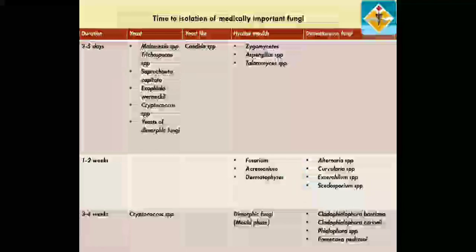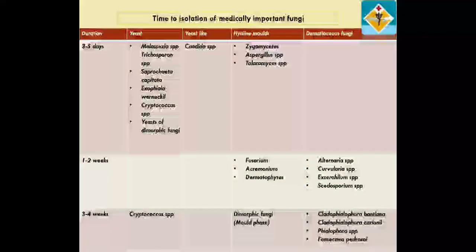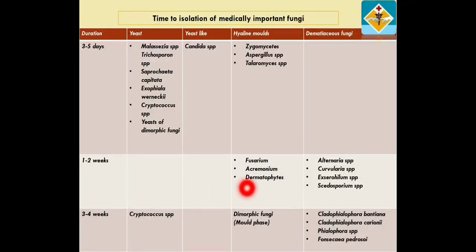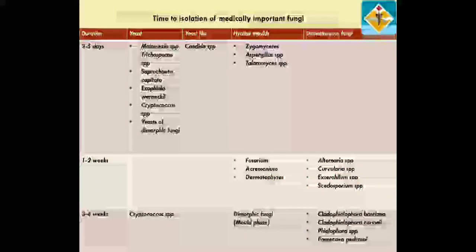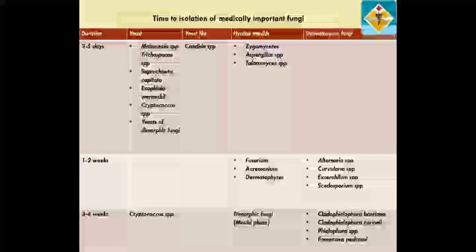And then there are some dimorphic fungi and certain other fungal species like Cladophialophora, Fonsecaea, etc., which cause chromoblastomycosis. They also grow in 3 to 4 weeks. So one thing you have to remember is usually Cryptococcus grows within 1 week.